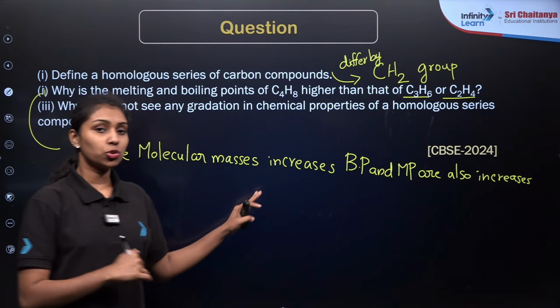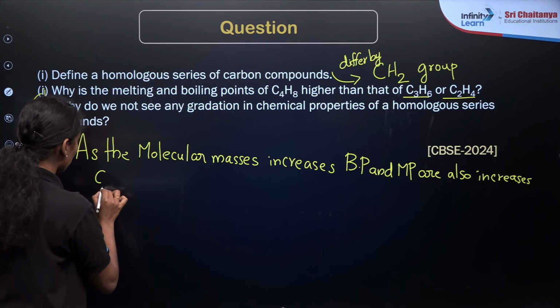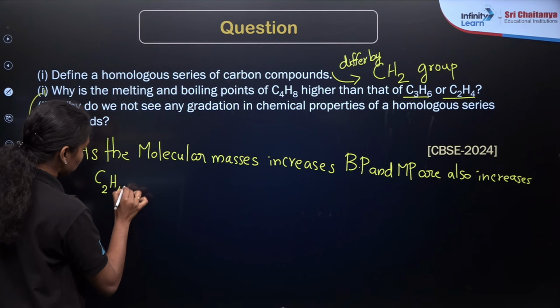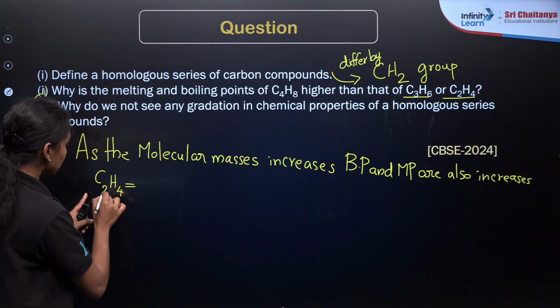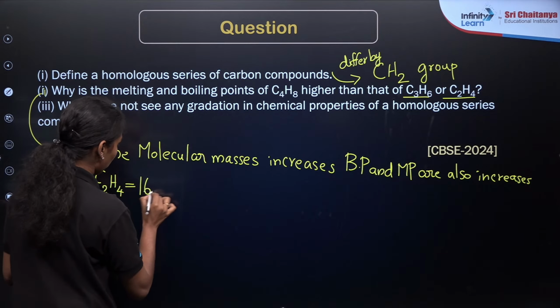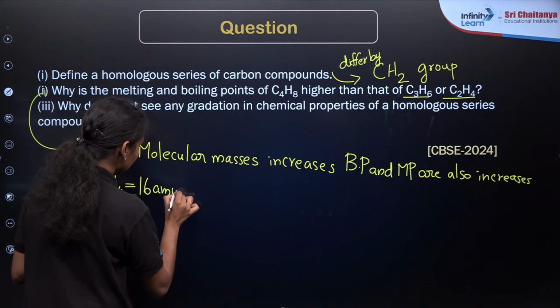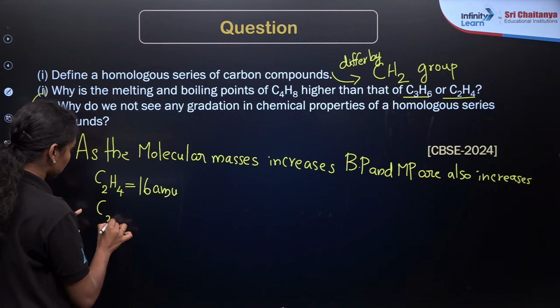So if you are taking C2H4, what is the molecular weight here? It is 2 times 12 plus 4 times 1, which is 28 AMU. Then what about the case of C3H6?